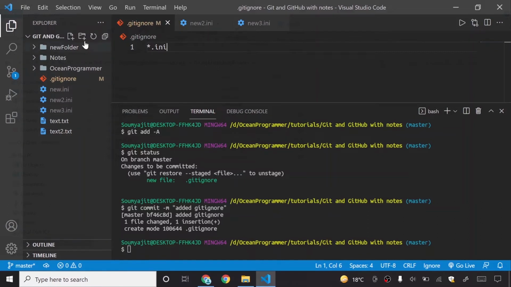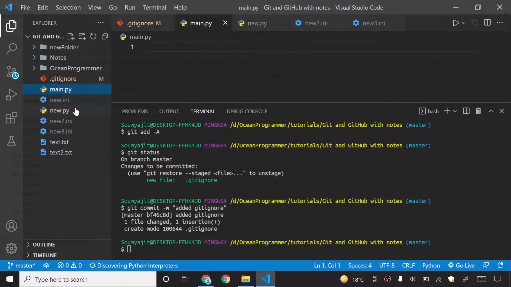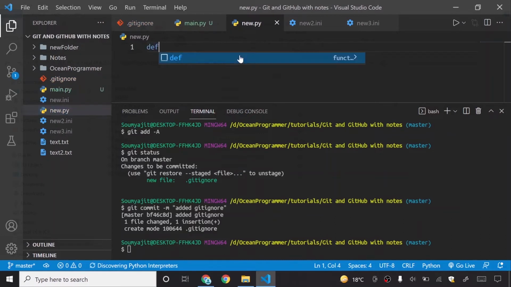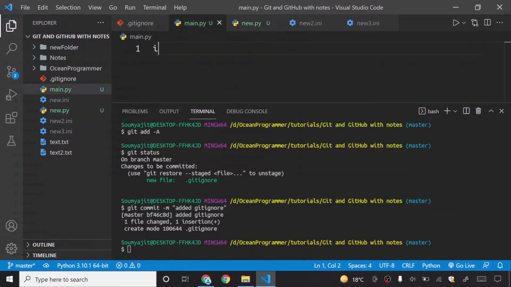So I will now just create a main.py file and a new.py file, and inside my new.py file I will create a function. You need not know what this function is in Python if you only want to learn Git. Inside main.py I will say import new, and then I will just run this program.